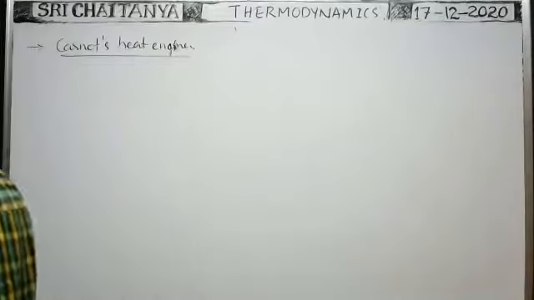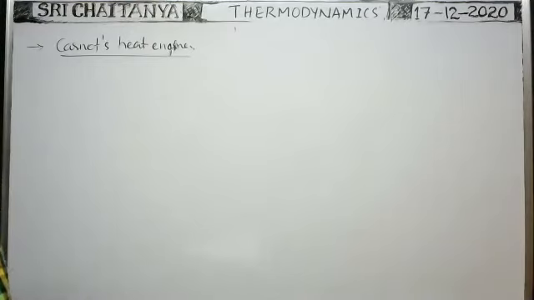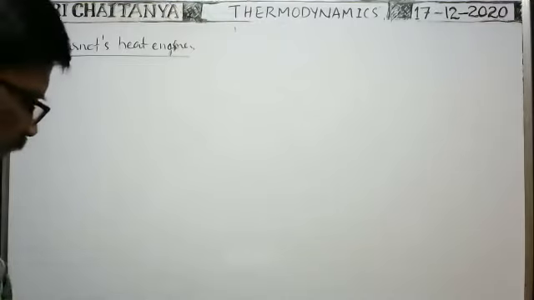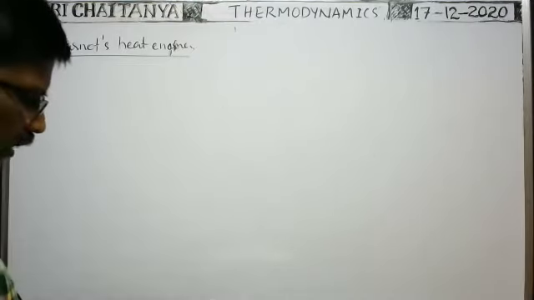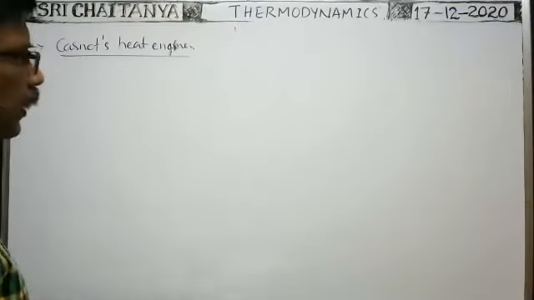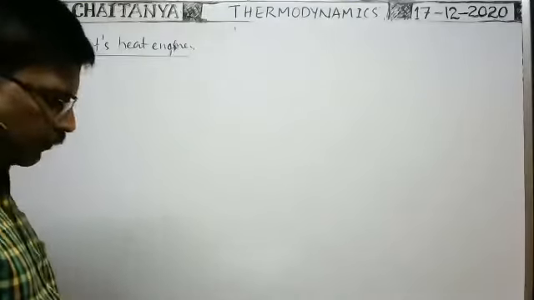In Carnot's heat engine, the important parts are the same: source, sink, working substance, and insulating stand. There are 4 important parts. The source, as I already said, is the hot reservoir having large thermal capacity maintained at a constant temperature T1. It gives some heat energy Q1 to the working substance.